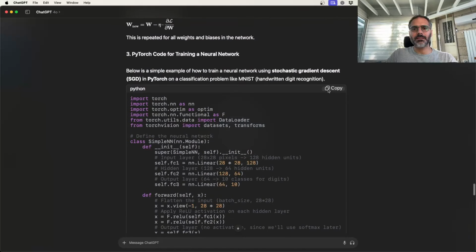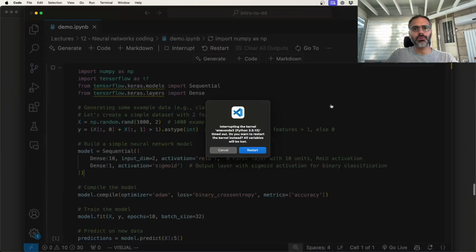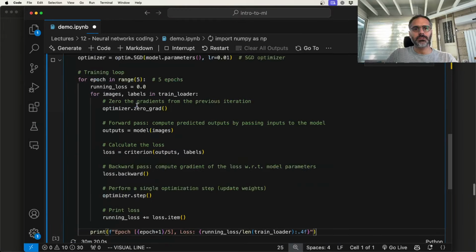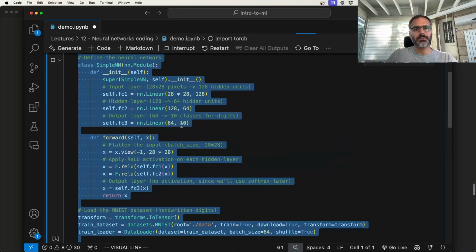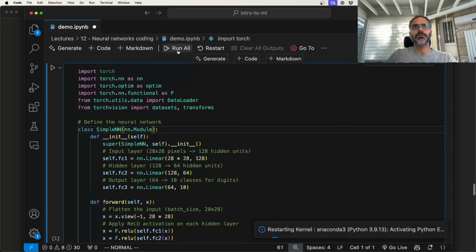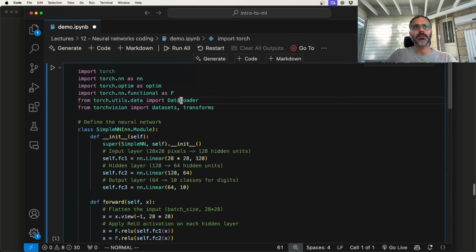So let me take this. I'll copy it, and I'll go to the code. See, I had some code here before, so I'm going to remove it and replace it with this. All right, so there was a problem with a restart. All right, so I restart and then I run again, and we'll see if it actually works.